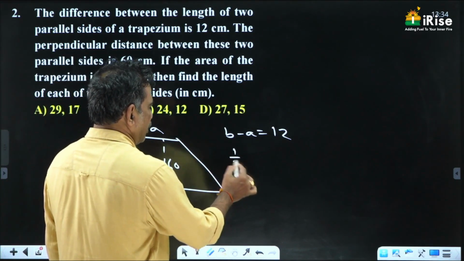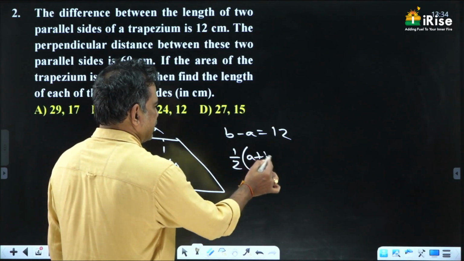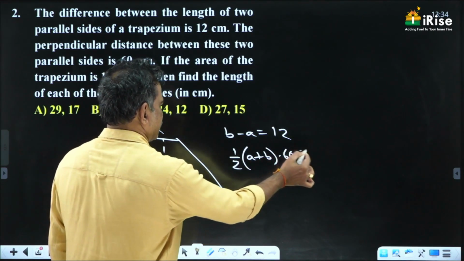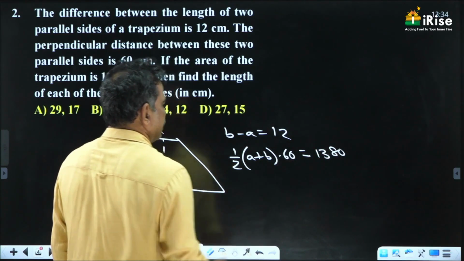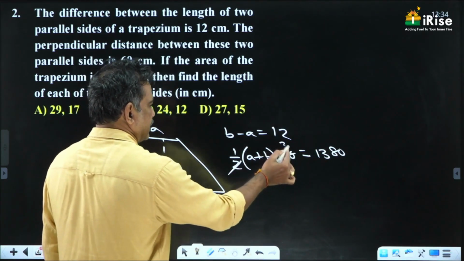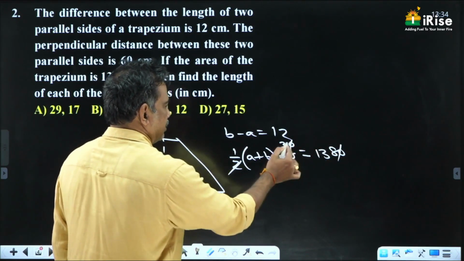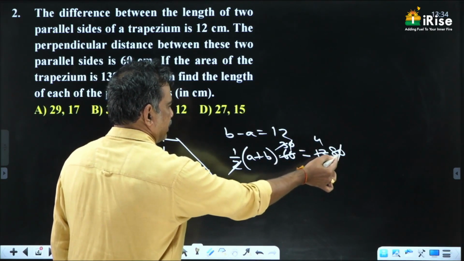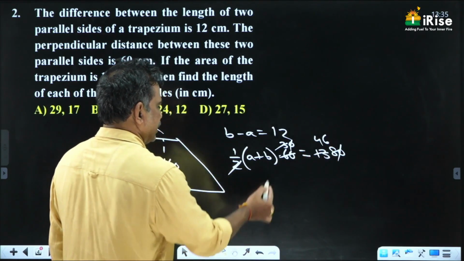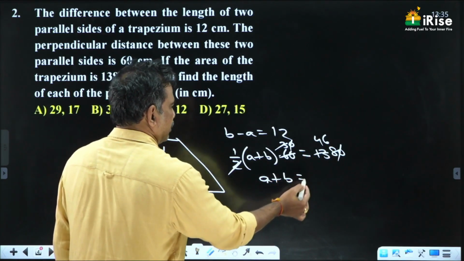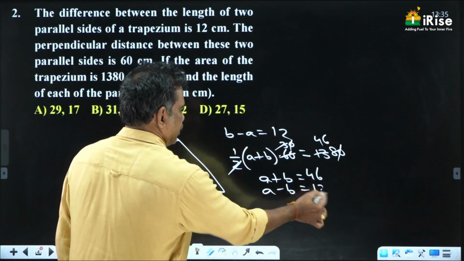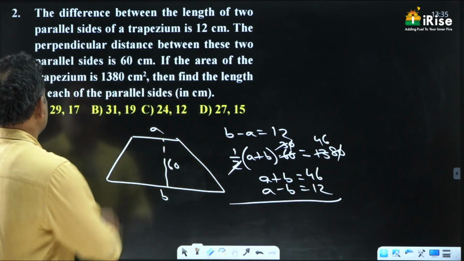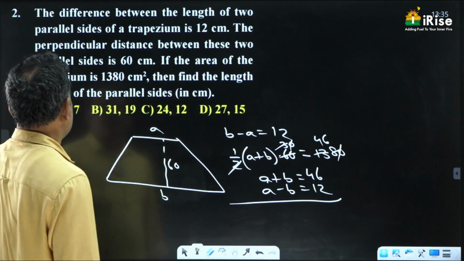Area is half into sum of the parallel sides into distance between parallel sides, given as 1380. 2 1s 2, 30s cancel, 0 0 cancel, 3 1s 3, 4s 12, 18. So A plus B is 46 and A minus B is 12. Then find the length of each parallel side.